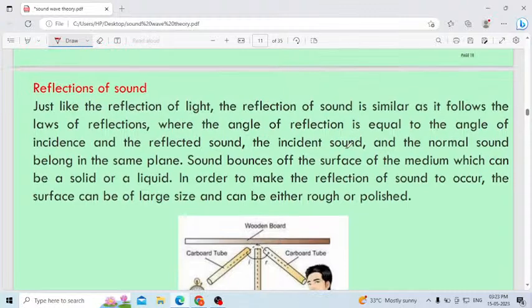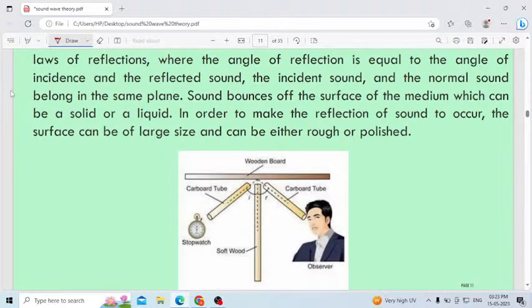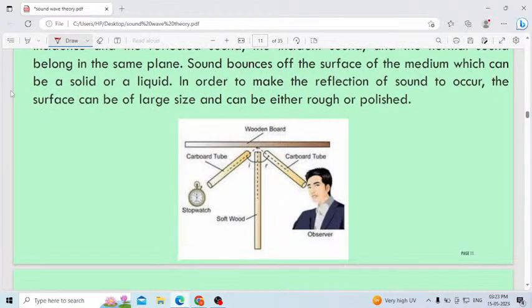Reflection is a very easy one. Just like the reflection of light, the reflection of sound follows the law of reflection, where the angle of reflection is equal to the angle of incidence, and the reflected sound, the incident sound and the normal lie in the same plane. Sound bounces off the surface of a medium, which can be solid or liquid. For reflection of sound to occur, the surface can be of larger size, either rough or polished. Here you can observe the reflection of sound.